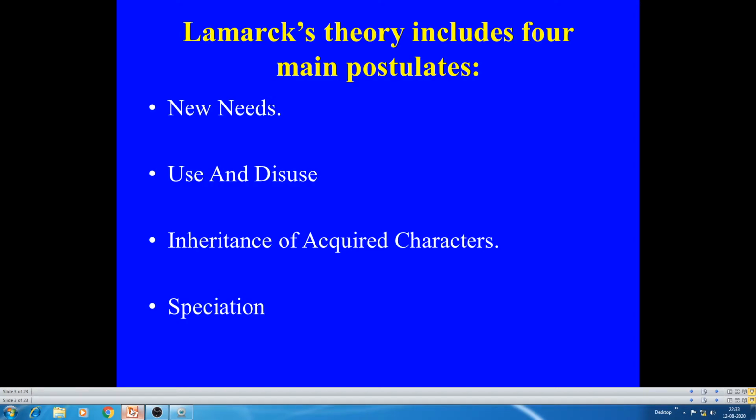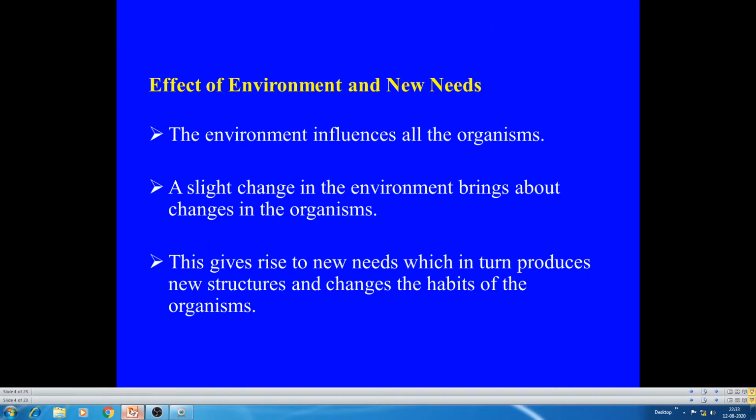What is new needs? The environment influences all organisms, all living beings. A slight change in the environment brings about changes in the organism. And this gives rise to new needs, which in turn produce new structures and change the habits of the organism. Because of new needs, new structures are developed.